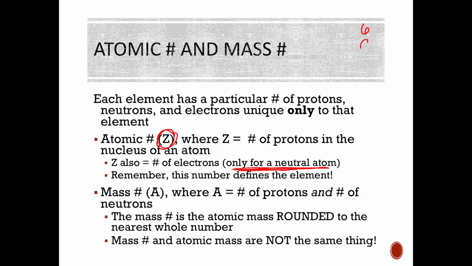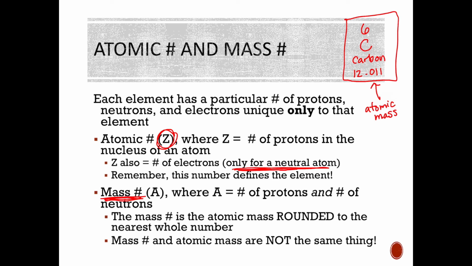If you were to look on a different periodic table, you would see, like we'll take carbon for example, it'll say 6, C, it'll say carbon, and then it'll have a mass down at the bottom, like 12.011. This is what it might look like. This number at the bottom here, this is what we call the atomic mass, and that is the average mass of the element. That is different from the mass number.